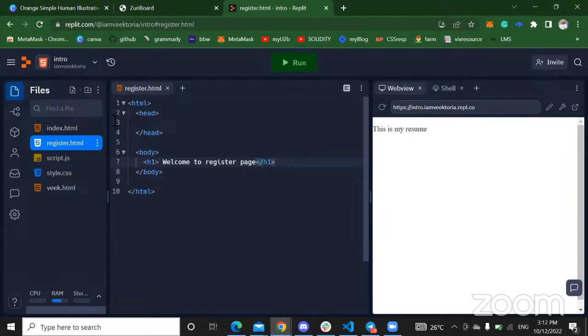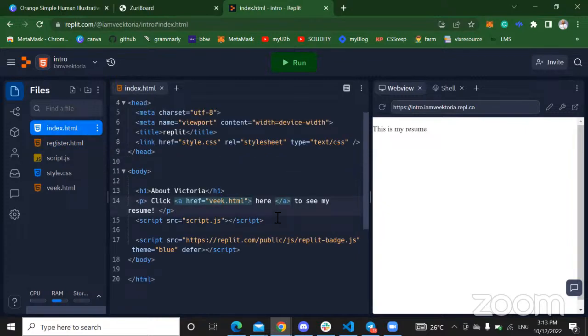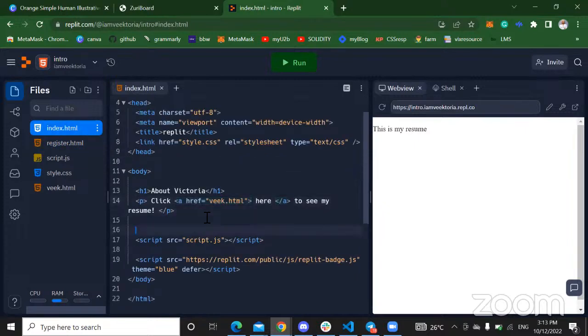Now, for me to see this page, you cannot be copying the register page link, this and that. No. For it to work, you now come to index.html, right? Maybe there's a place here that you now put in something like "click here to register," right?